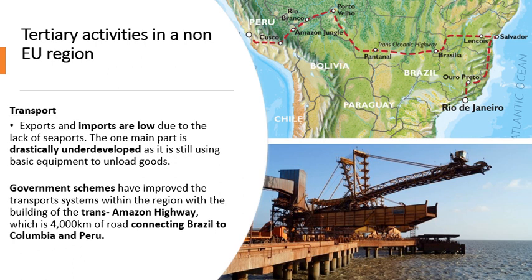Okay, but again, this is still being built. It's very difficult to build because you're building this road out in extremely remote places through the Amazon rainforest, so it's quite difficult. But it's an improvement, and hopefully it'll kickstart the development of secondary activities and the development of towns and cities along the rural areas near the Amazon.